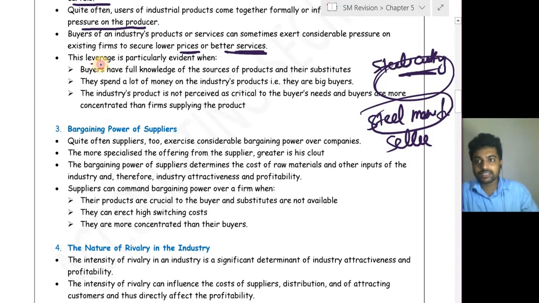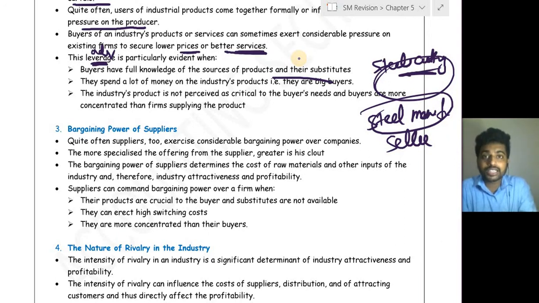This leverage, meaning advantage, is particularly evident. This advantage will be there for the buyers when the buyer has full knowledge of the source of the product and its substitutes. Whenever the buyer has full knowledge of the product he is purchasing, he will know the cost of that particular product, how much the seller might incur, and if they are charging more profit, he will ask why you are charging more. He will know that he can get the product at a lower price from another supplier, so he can go for that supplier also.